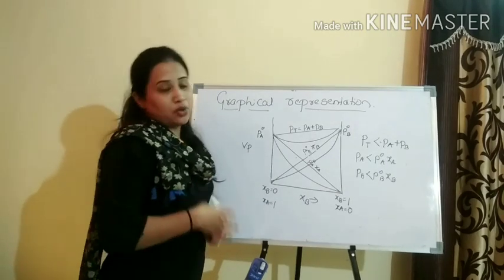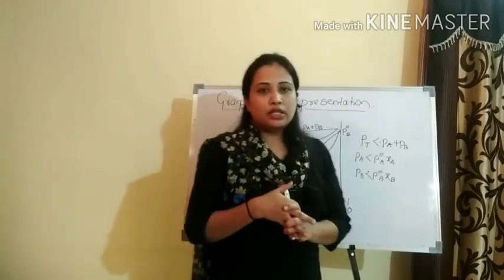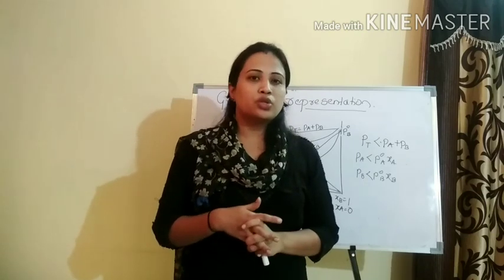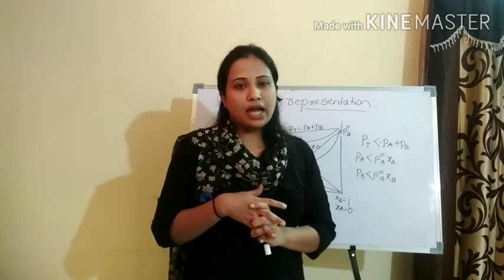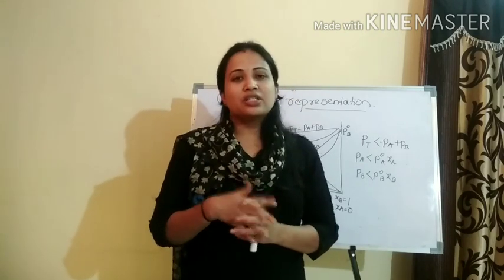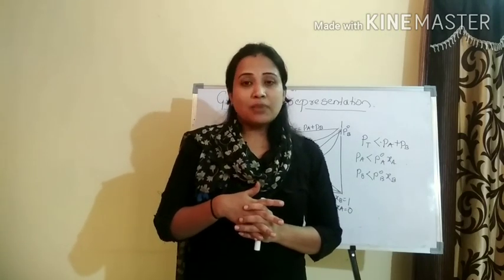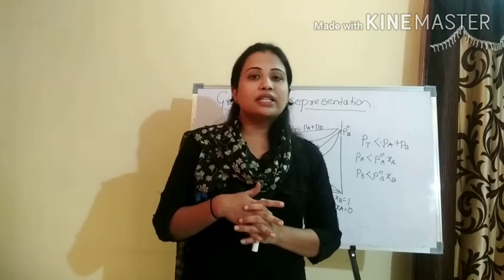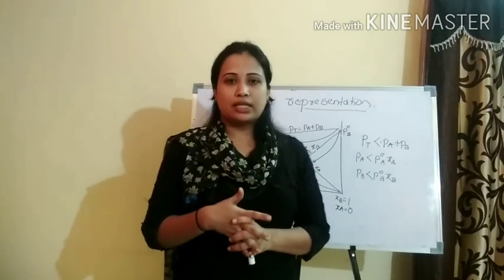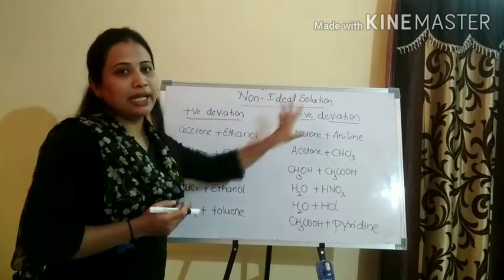theory exam. Now the question comes, what are the examples for the non-ideal solution with a positive and the negative deviation? Okay, for the ideal solution we have gone through, and I have told you to remember an easy way that most of the organic solvents with the same molecular size, same interaction, similar structure are going to form an ideal solution. So when it comes to non-ideal solution with the positive and the negative deviation, you have to remember some different examples. So let us go through those examples. Here are some examples for the non-ideal solution with the positive and the negative deviation.